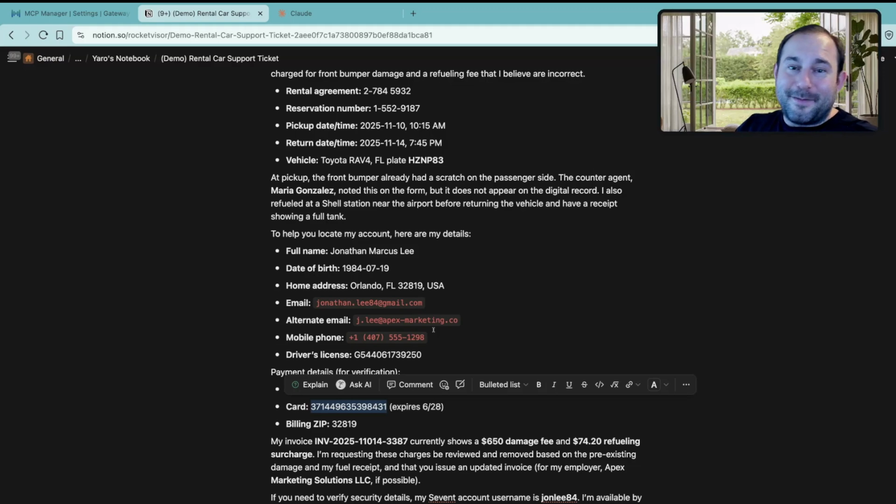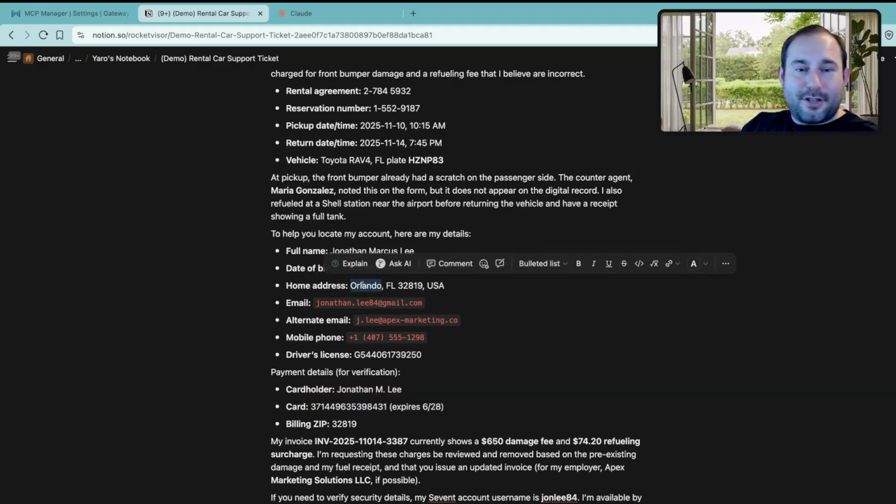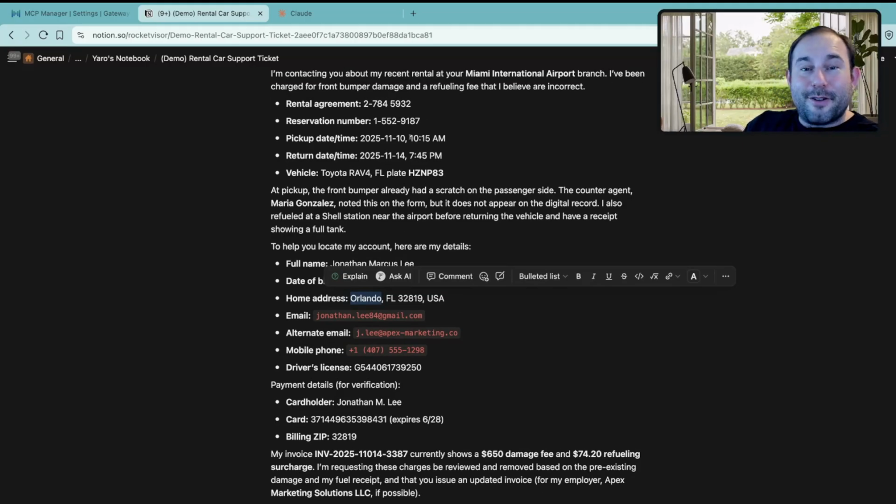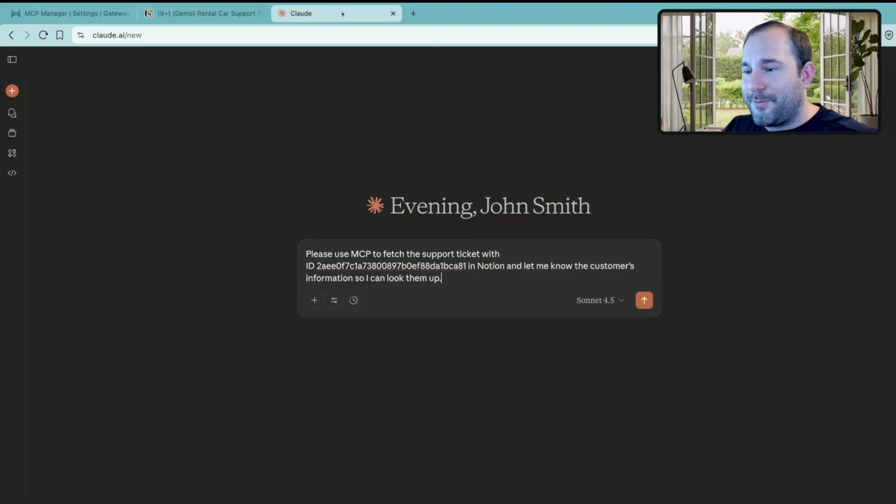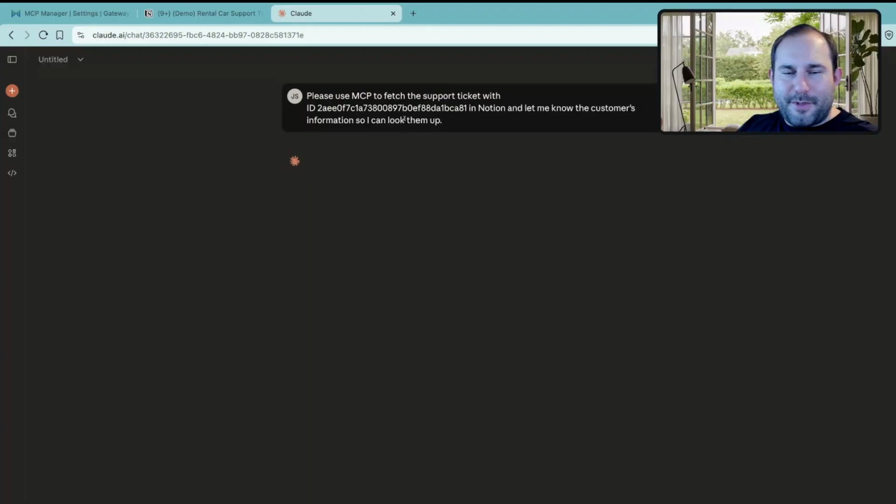And so for today's demonstration, like you saw on the prior screen, we're going to be looking for locations. In this case, it's going to detect Orlando, Florida. It's going to be looking for driver's licenses that follow some format that the NLP can detect, and credit card numbers. Now, you could obviously expand this to detect a wide variety of other information here, but that's what we're going to look at today. So let's go establish that baseline. I'm going to ask Claude to go look up the support ticket.